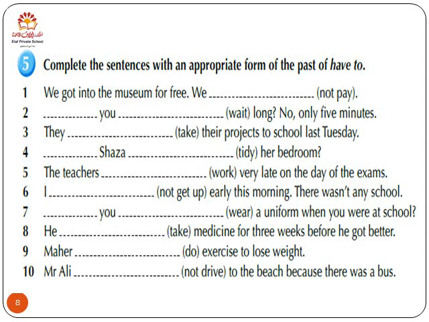All right. The last thing today is if you open your workbook, exercise number 5, complete the sentences with an appropriate form of the past of have to. So some of the sentences, like this one, is negative. This one is a question because we have a question mark here, and this one is a statement. So take your time, bring a piece of paper, pause the video, and do the exercise yourself.